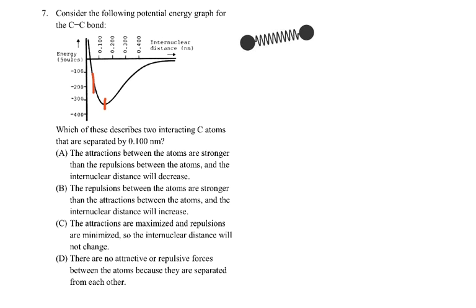It's sort of like if this were a little cup and I dropped a little sphere inside here, then it would roll back and forth and back and forth. It's the same thing with this spring: if I give it a little pull, then it would bounce back and forth. It would have a certain vibration. Okay, what we're saying here, in the question, is which of these describes two interacting carbon atoms that are separated by 0.1 nanometers? So on this graph, we're talking about something like right there.